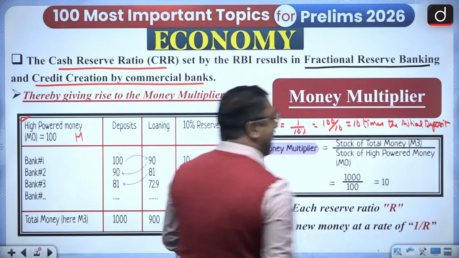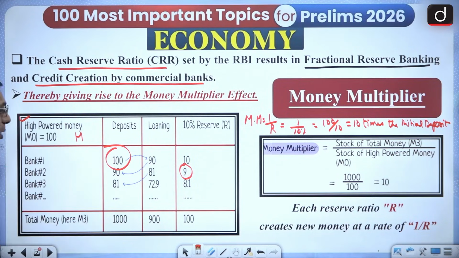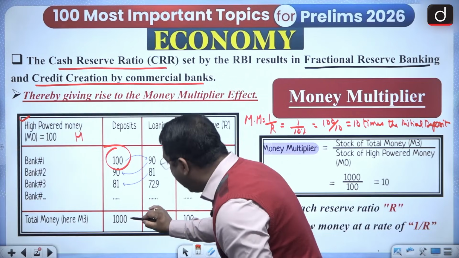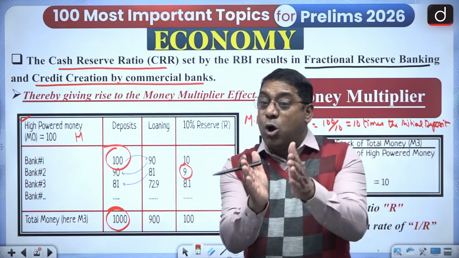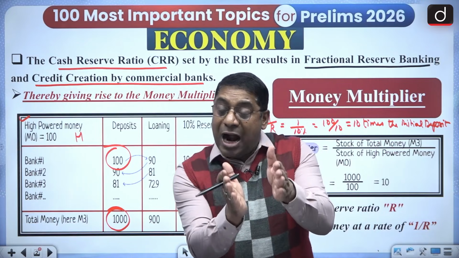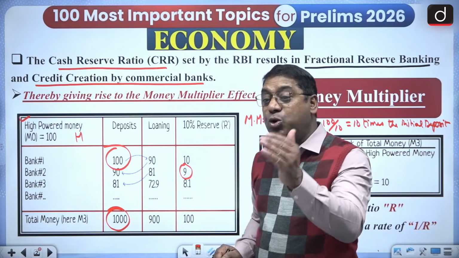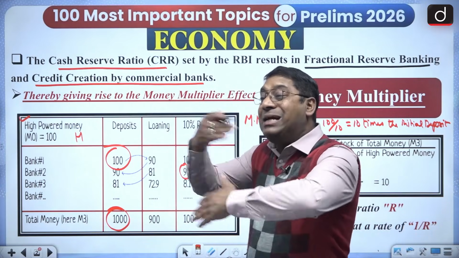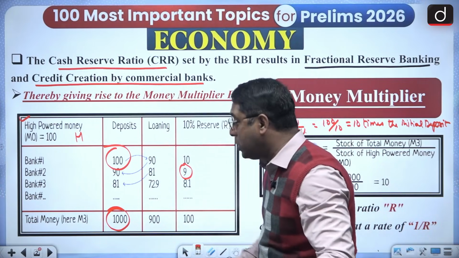What was the initial deposit? It was 100 rupees, and 10 times 100 rupees is 1000 rupees. So the 100 rupees deposited in the bank in round 1 multiplied into 1000 rupees.